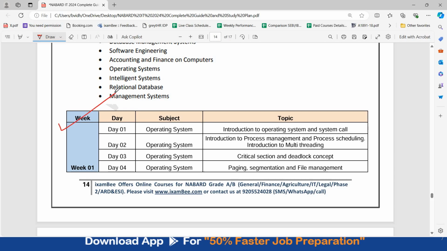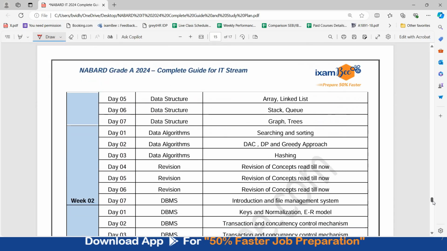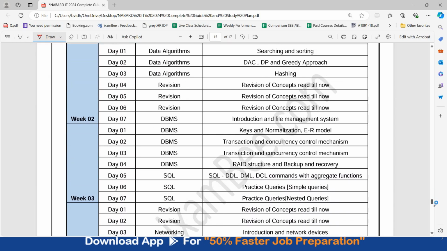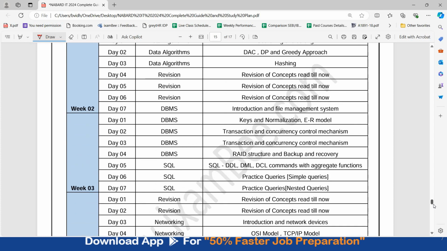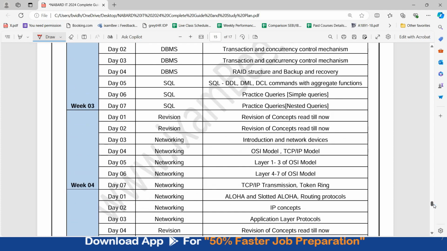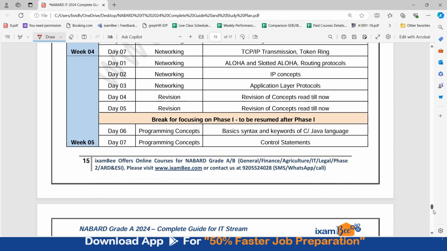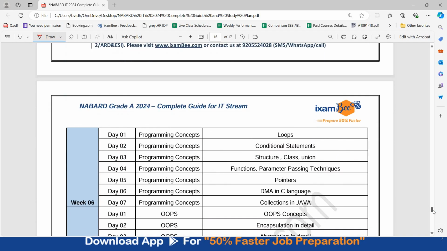So if you're planning to also give 2 hours on a daily basis to your IT subject, then you can choose to study these topics on respective days, and in this way you will be able to cover few of the topics before your phase 1 exam, and you can cover remaining topic after your phase 1. It's entirely your choice. You may also choose to go for phase 2 subjects preparation after phase 1, as you will have good time in your hand.